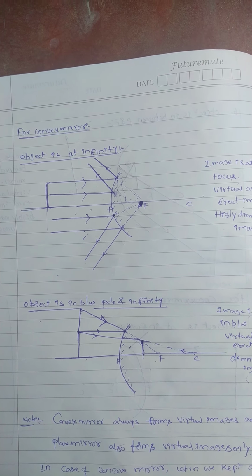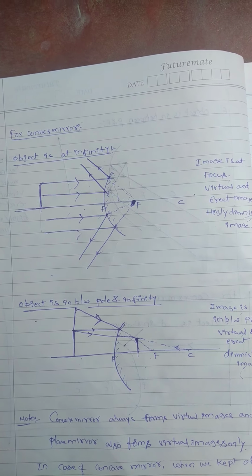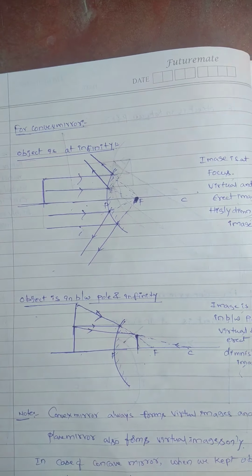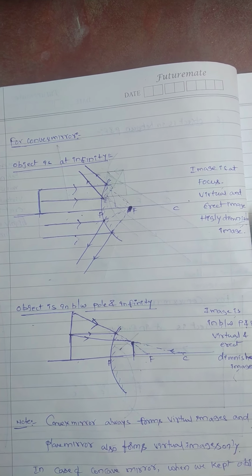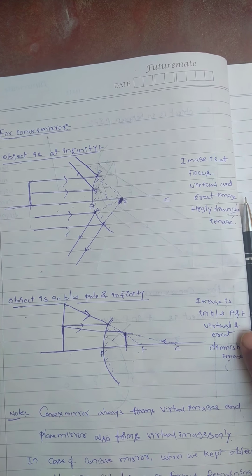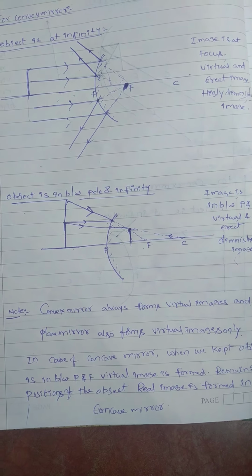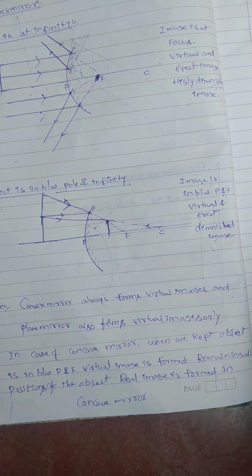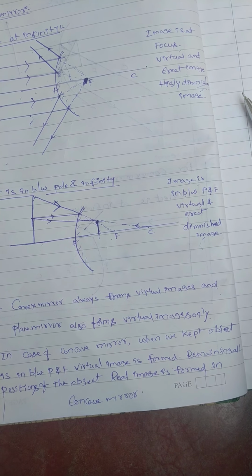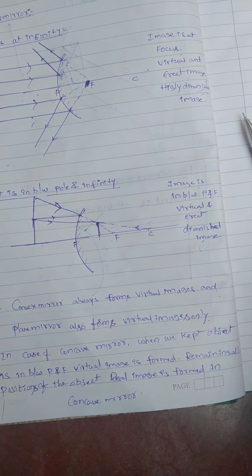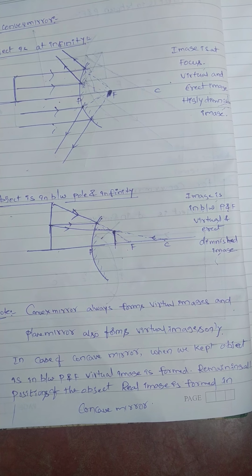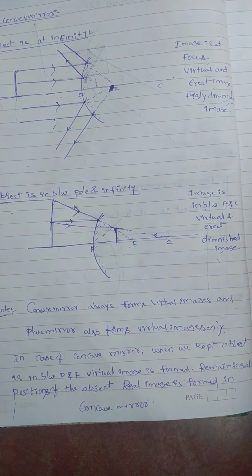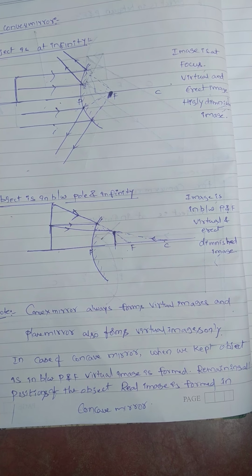So till now we learned image formation due to plane mirror, concave mirror and convex mirror. From all of these we learn that the convex mirror always forms virtual images, whatever the position of the object, and the plane mirror also always forms virtual images only.